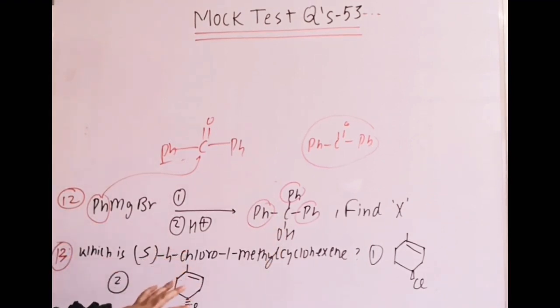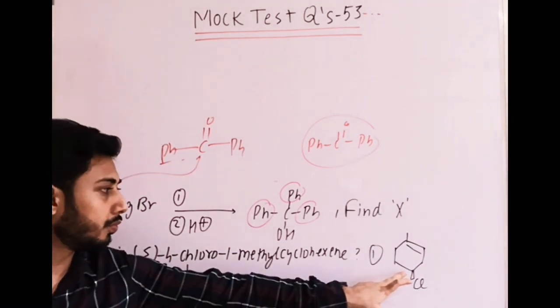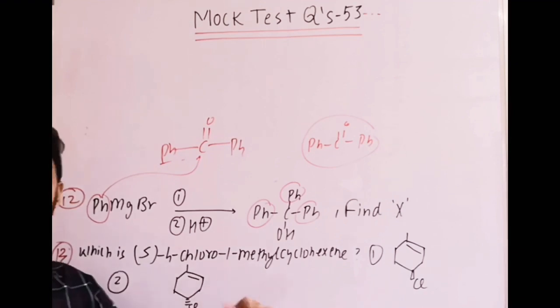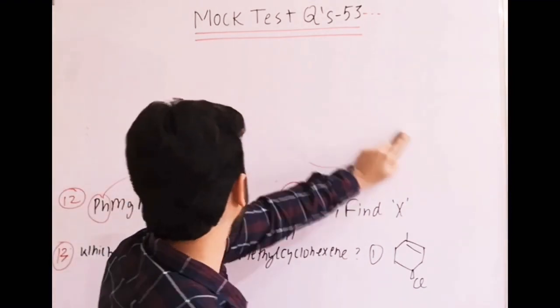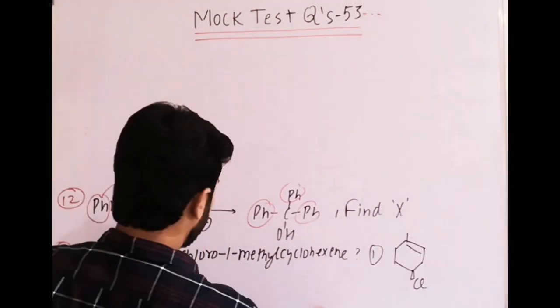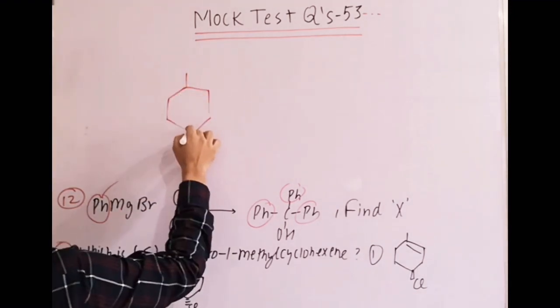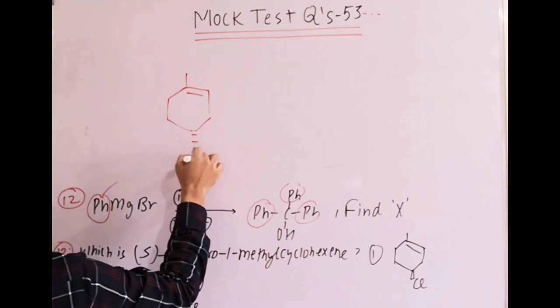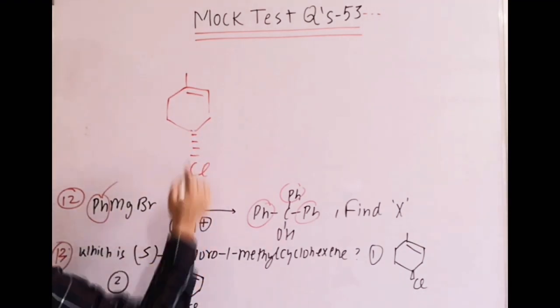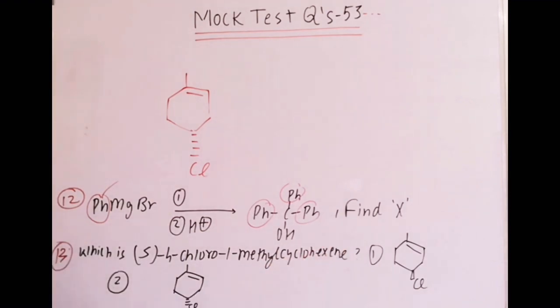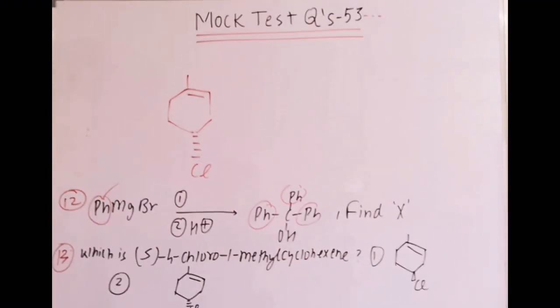Next, among these two structures, the remaining two I am not writing because they are not following the name, which is S, 4-chloro-1-methyl cyclohexene. So it is also 4-chloro, it is also 4-chloro. The remaining two options are 3-chloro, so I am not considering them. When you solve the test, you can also eliminate them. So here we have to find which is S. Although both are 4-chloro, you have to find which is correctly S actually.